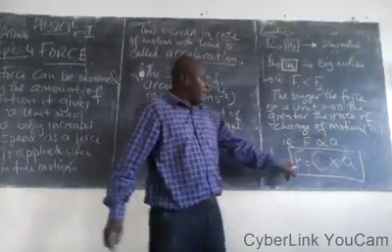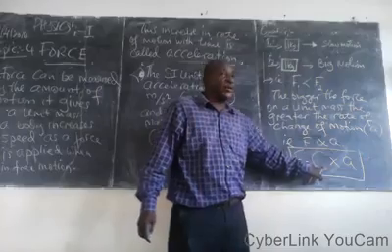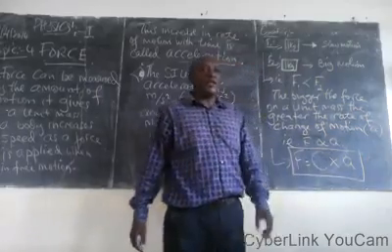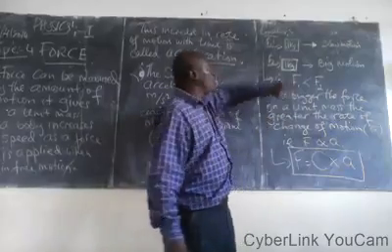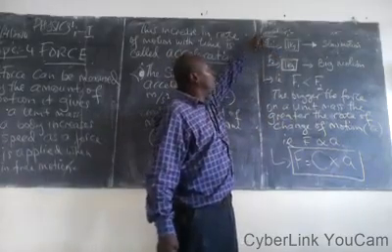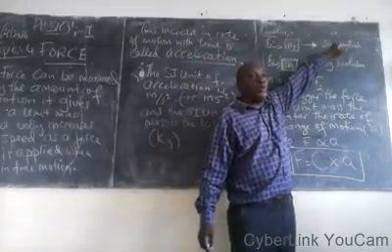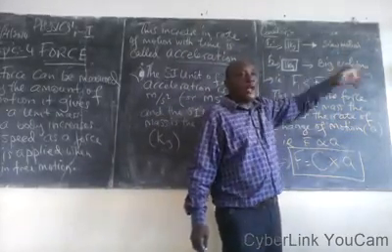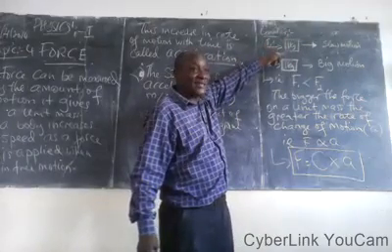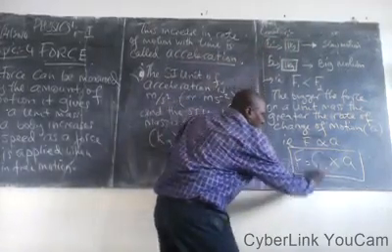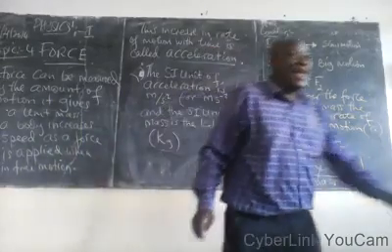Now in our consideration here, what remained constant? Force was changing from force 1 to force 2, and motion was changing from slow motion to big motion. What remained constant here? Unit mass. So our constant here is mass. Is that clear?